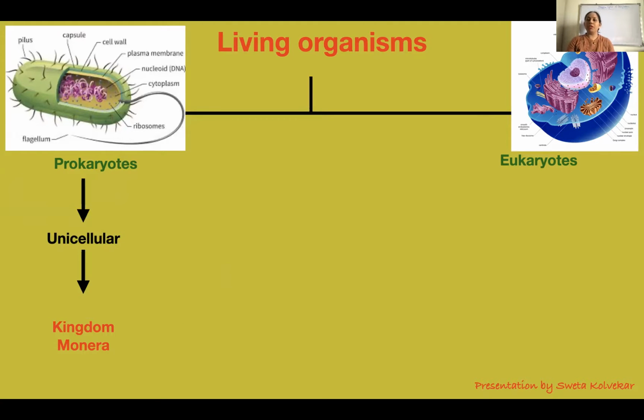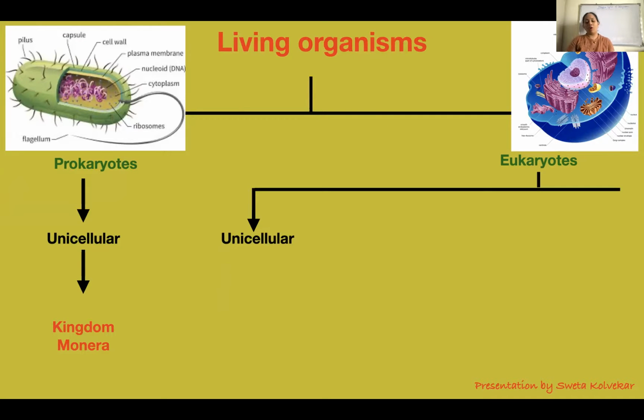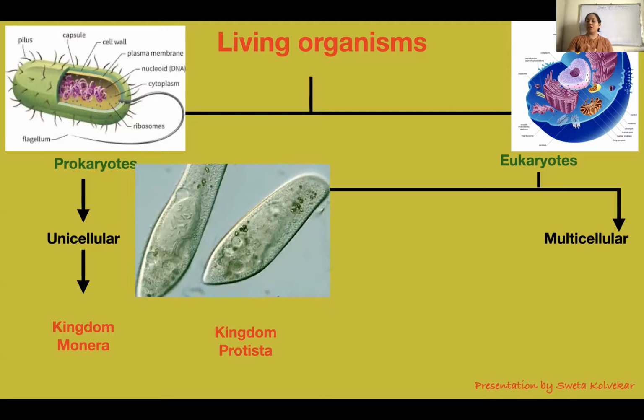Moving on to the eukaryotes. Eukaryotes can either be unicellular or multicellular. Unicellular eukaryotes are placed under kingdom Protista. Amoeba, Euglena, Paramecium are a few examples belonging to kingdom Protista.